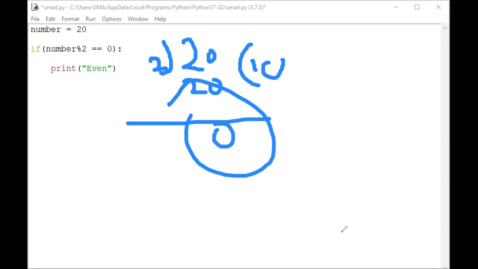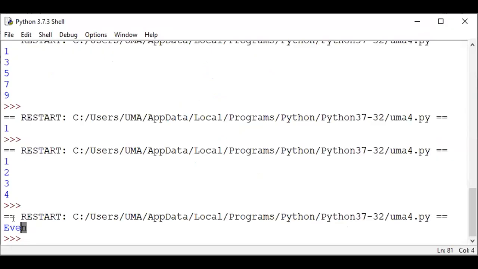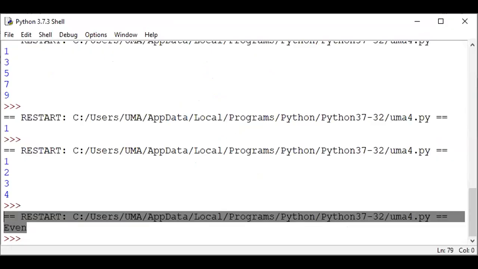Here see the result. The 20 is an even number. Yeah, it will indicate the even number. That means in this way you will use the if statement.